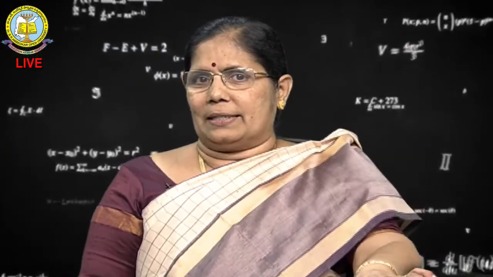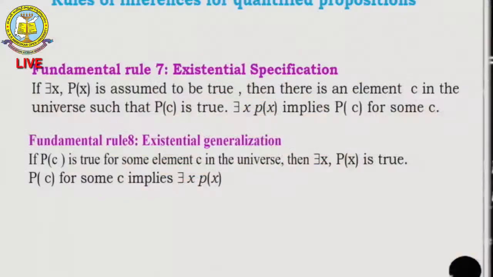And the 7th one is existential specification. If there exists x such that P of x is assumed to be true, then there is an element c such that P of c is true. Similarly, existential generalization: if P of c is true for some element c in the universe, then there exists x such that P of x is true.